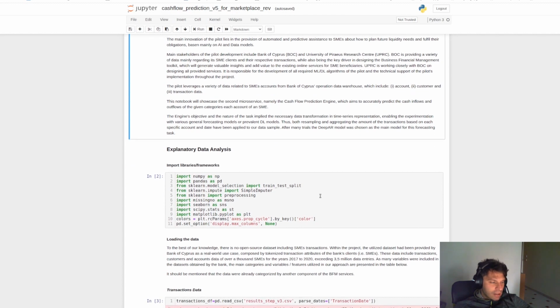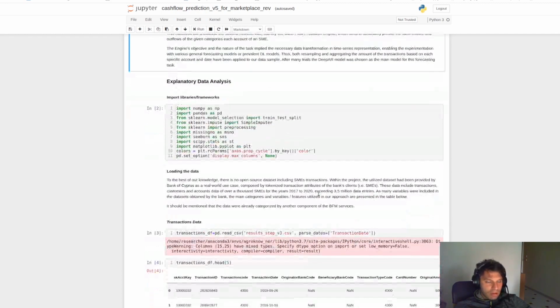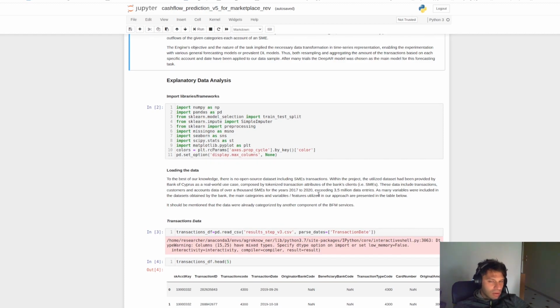To do this, you first have to import some libraries that we will use throughout our notebook. These libraries include pandas, NumPy, scikit-learn, and other libraries used for data analysis and preprocessing, and frameworks like Matplotlib and Seaborn for visualization.